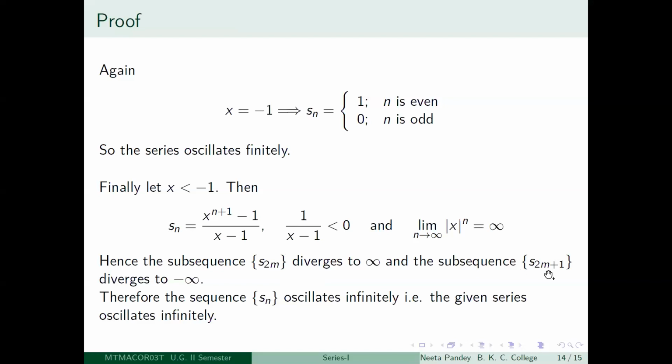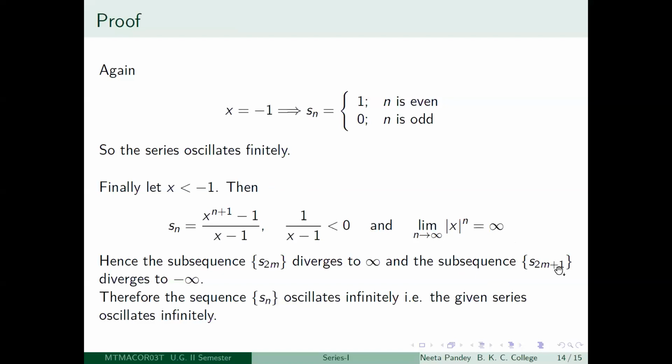And similarly, if you look at the subsequence S2m plus 1 of this given sequence, then its numerator is going to diverge where? You have minus 1 to the power 2m plus 2 now. So that becomes 1, and then mod x to the power 2m plus 2, that diverges to infinity. So the numerator is actually a divergent sequence diverging to infinity. Am I right or wrong? Yeah, it is diverging to infinity, and then you multiply with a negative scalar 1 by x minus 1.